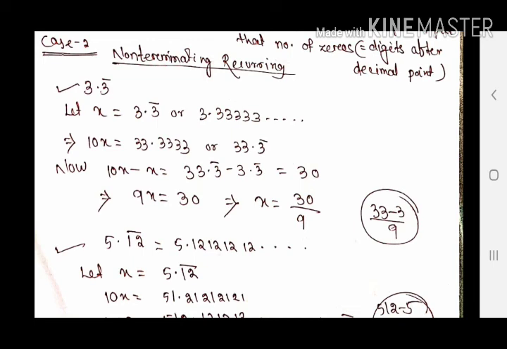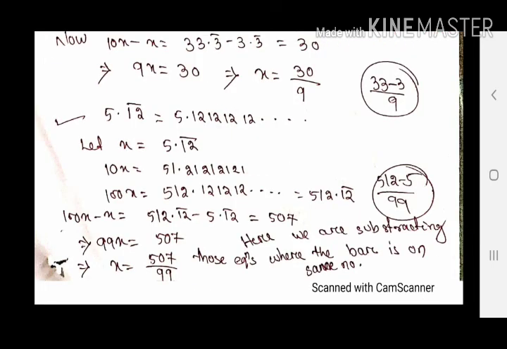In the first line the value of x is in decimal form, and in the last line it is in fractional form. So here I got decimal to fractional form. The answer is 30/9. Just check one thing: it is somehow 30 minus 3. I will say what the relation is in the next class, but just keep it in mind.